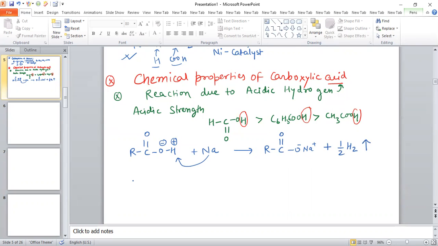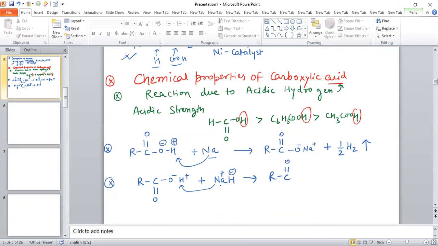Now see another reaction related to the acidic hydrogen of carboxylic acid. Suppose we have the carboxylic acid RCOO minus H plus, and we add sodium hydride. Sodium hydride basically means Na positive and H negative. Again this Na positive will replace H positive, and hydrogen gas is liberated.